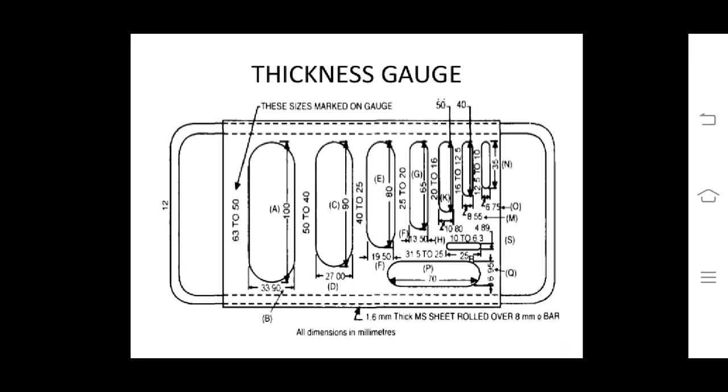This diagram shows the thickness gauge. The thickness gauge is made up of a tray-like structure which has slots in it, having different sizes starting from 100 mm to 35 mm, and the aggregates are allowed to pass through those slots and bifurcated as per their sizes of passing.